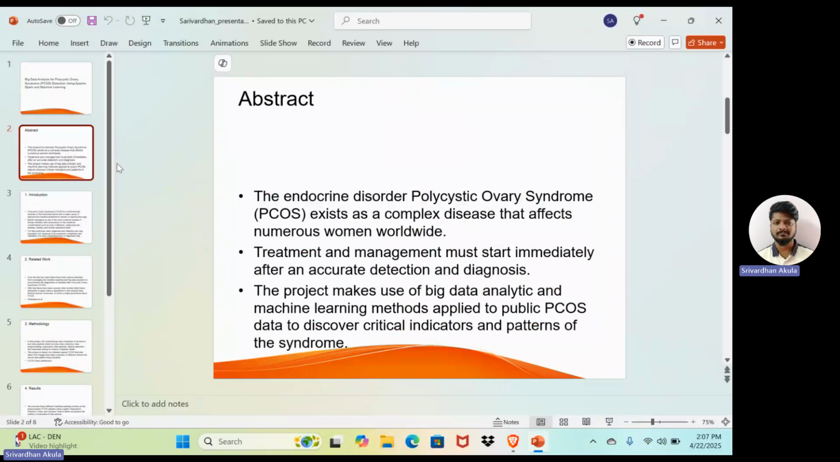Now we can see the abstract, where the androgen disorder polycystic ovary syndrome exists as a complex disease that affects numerous women worldwide. Treatment and management must start immediately after an accurate detection and diagnosis. PCOS is a hormonal problem that affects women, and it's hard to detect early because symptoms are different for everyone. Our goal was to use smart computer models to find signs of PCOS in health data. This can help doctors make better and faster decisions.